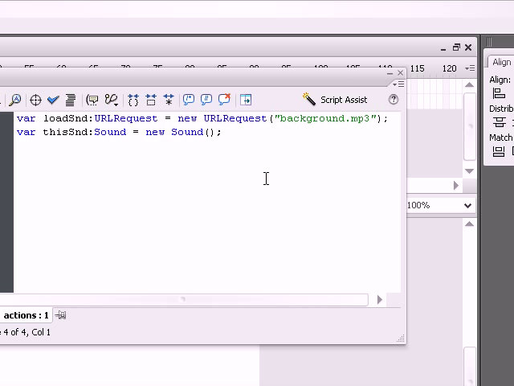Okay, so after we've created those vars, we need to create another thing that loads the sound.